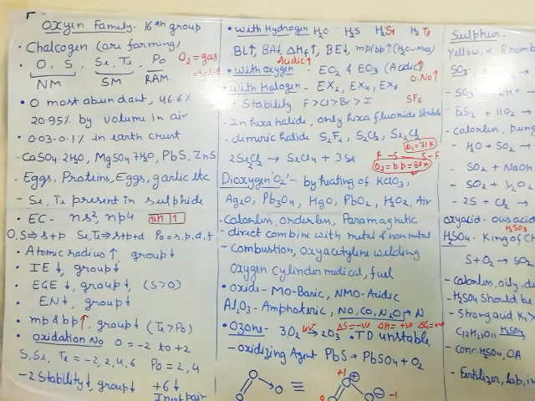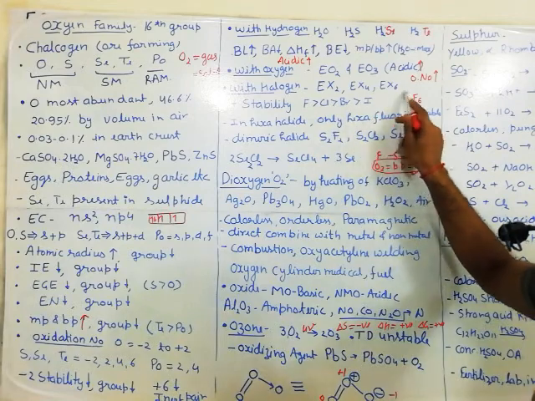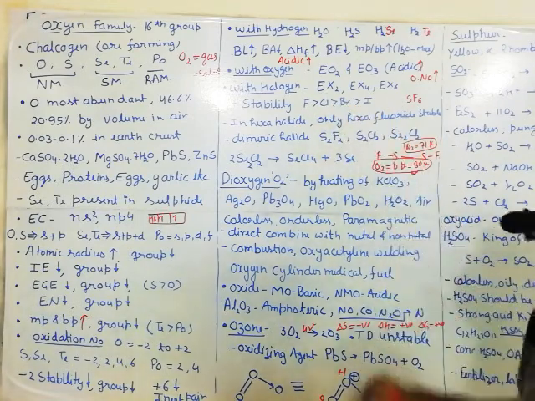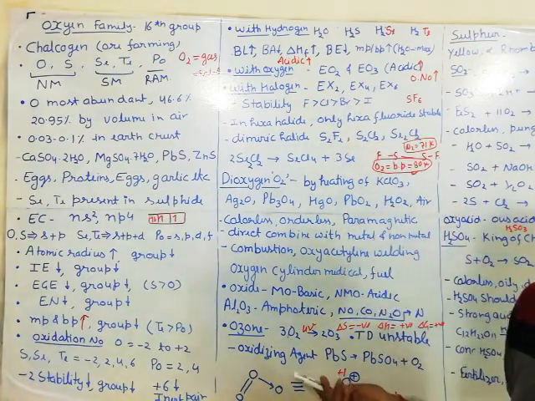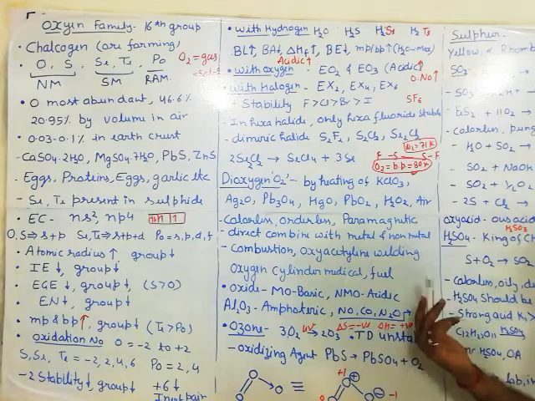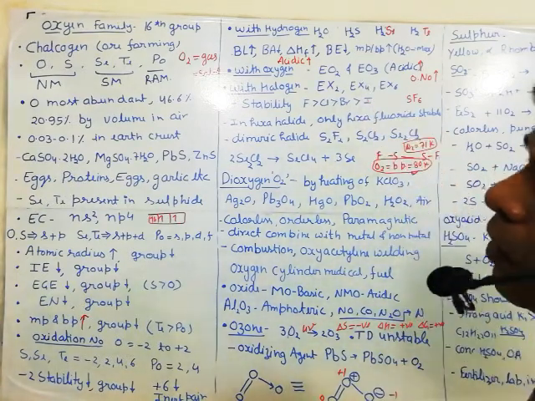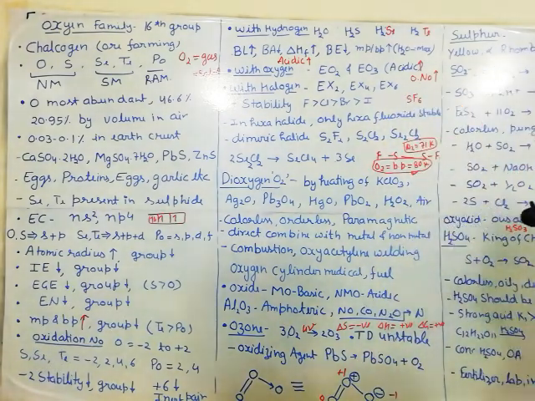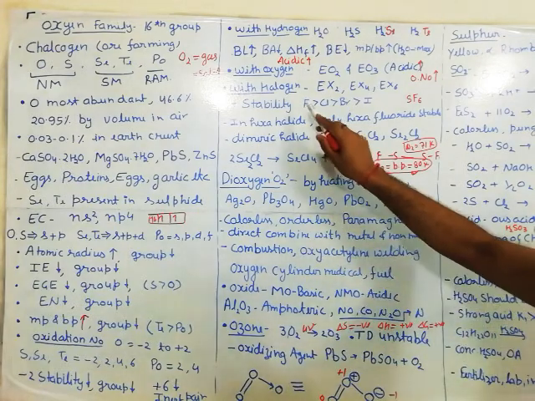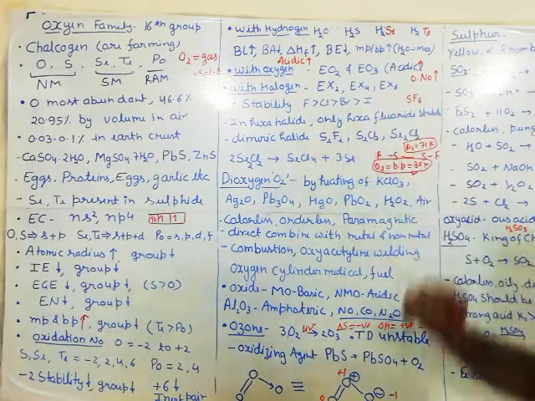Then halogens. With the halogens, it can form three types of halide: EX2, EX4 and EX6. EX2 like sulfur dichloride, SCl2; EX4 like SF4, where you know the shape of the molecule is seesaw. We always discuss SF4 in VSEPR theory. Then EX6 like SF6. Then the stability of these halides is maximum with fluorine, then chlorine, bromine and iodine.